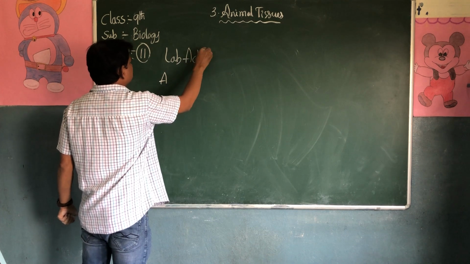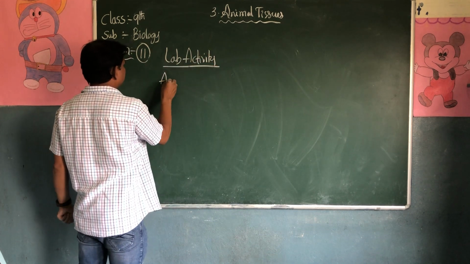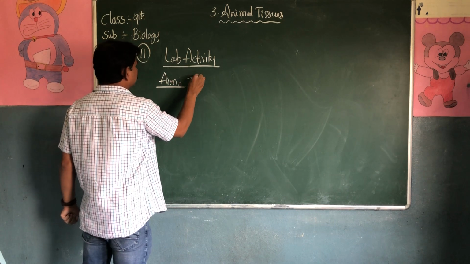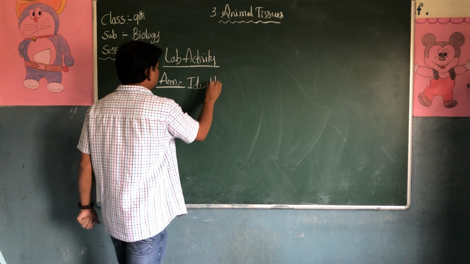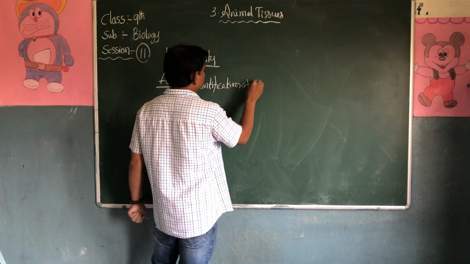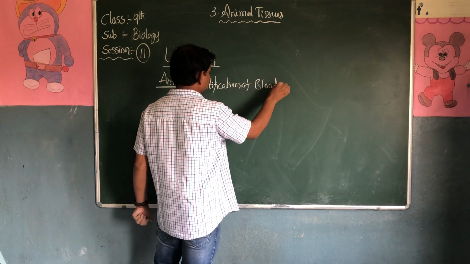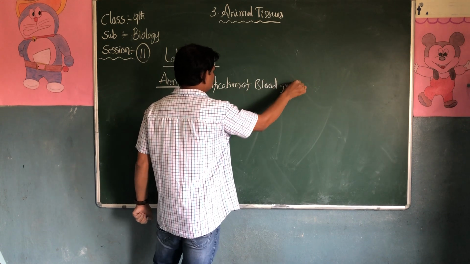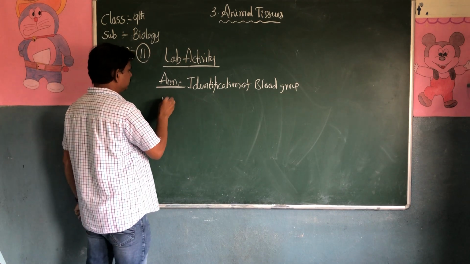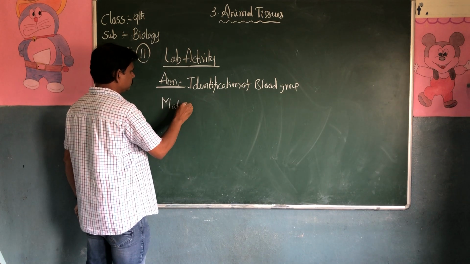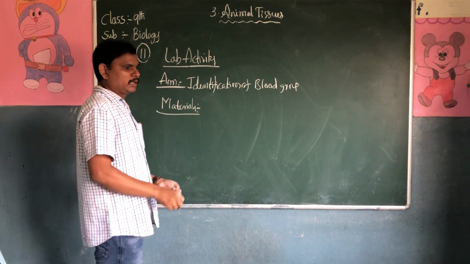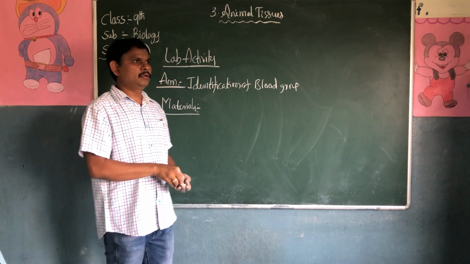Lab activity: identification of blood group. Materials: what materials are required for this?